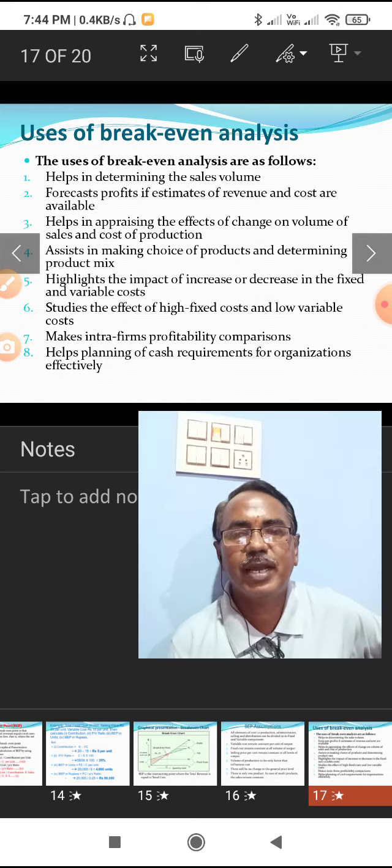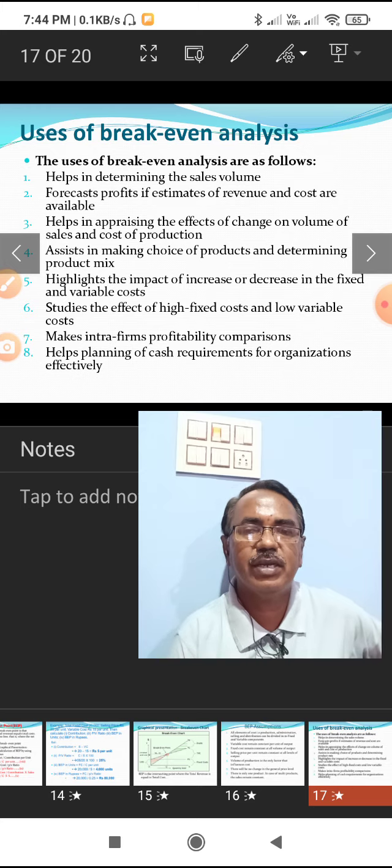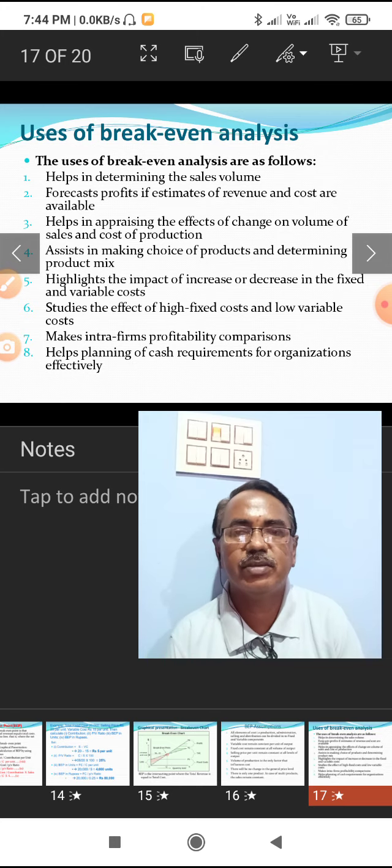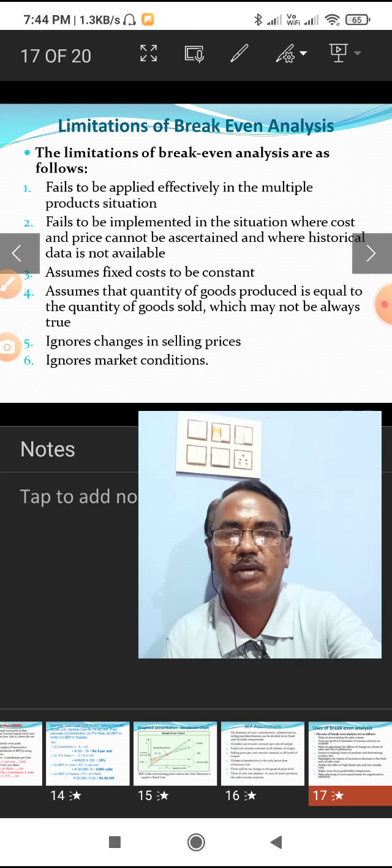Then the last one, it helps in planning cash requirements for the organization effectively. So, here the break-even point is helpful in estimating the cash requirement. The liquidity must not be disturbed and it should be available at all times. The cash must be available all the time to meet the short-term obligations of the organization.